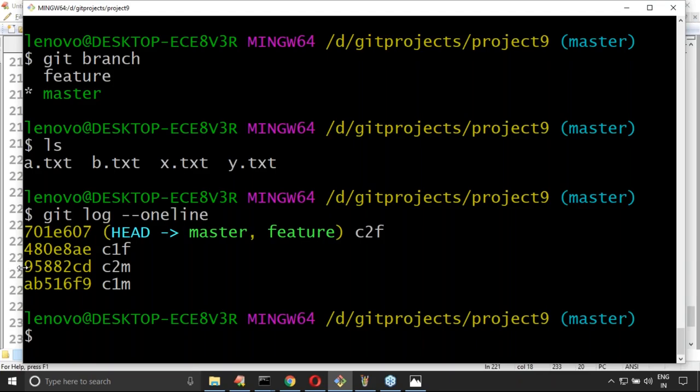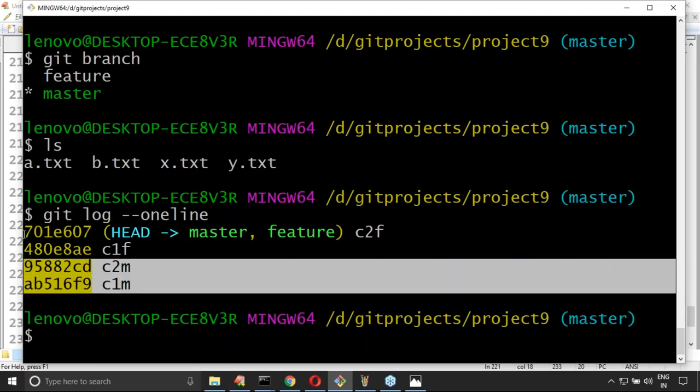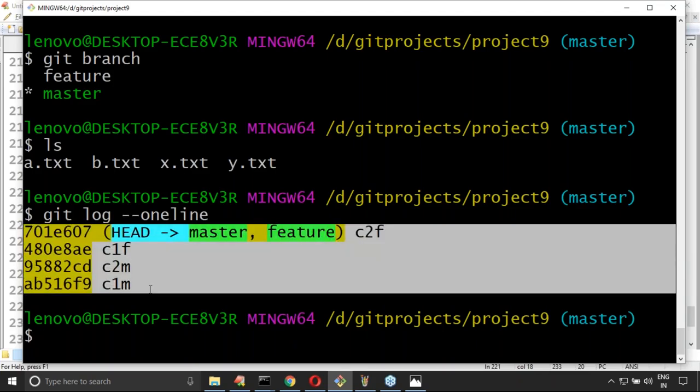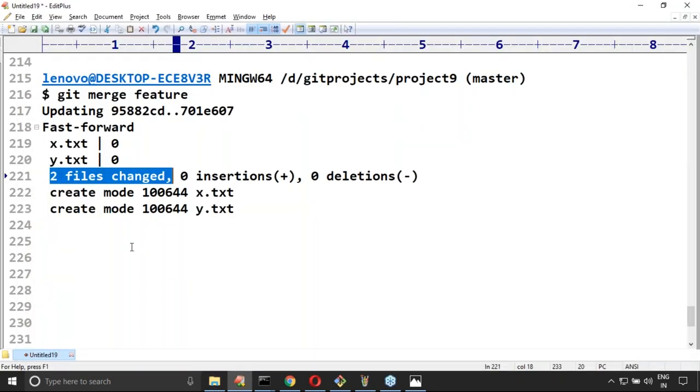Next, git log --oneline. Are you able to understand? Now how many commits are there? 4 commits came to the master. Clear? Yes, friends, merging has happened. That's why whatever files and commits are there in the feature branch are now added to the master branch.